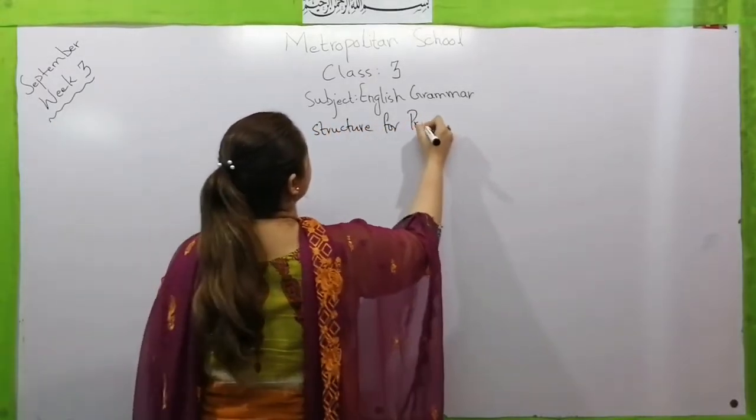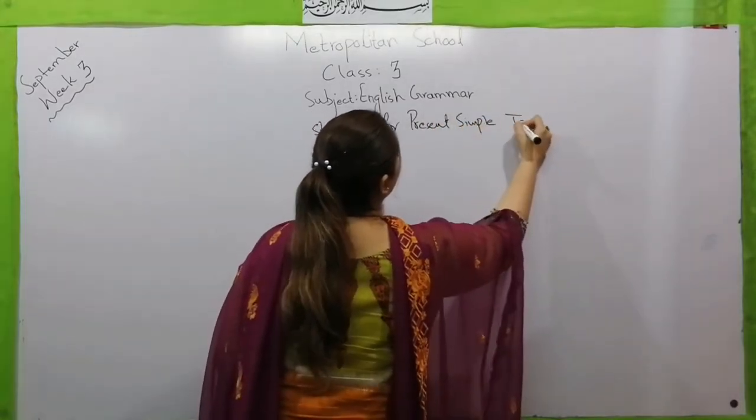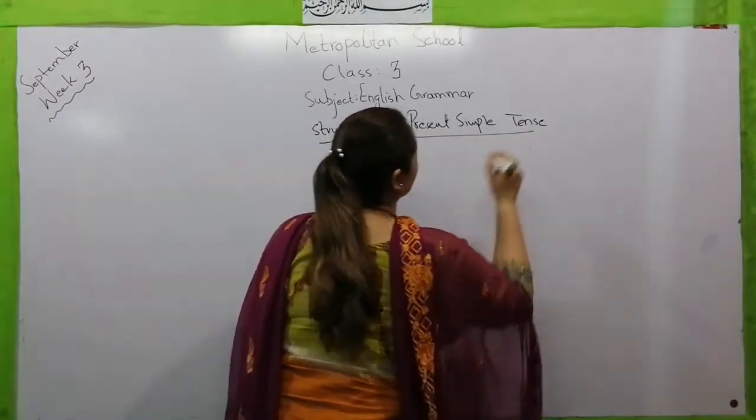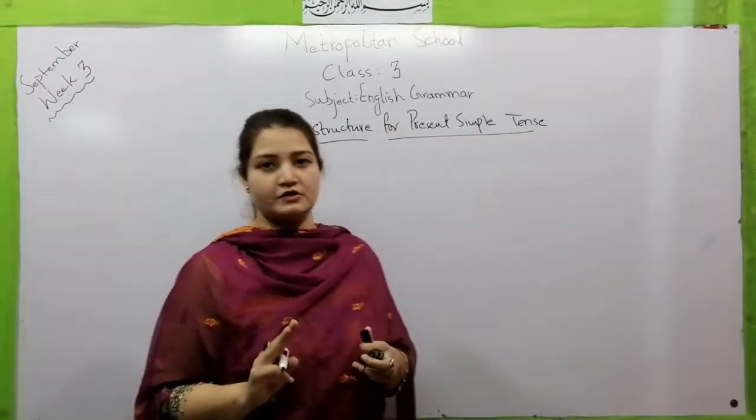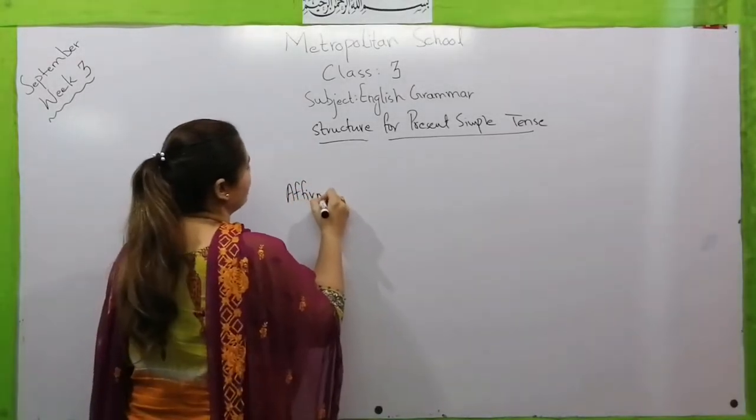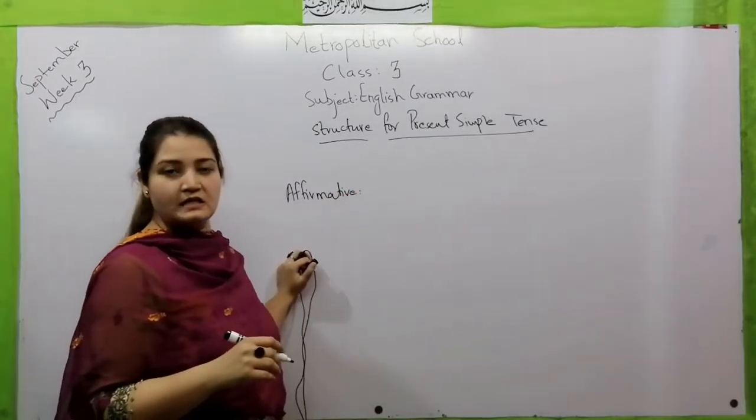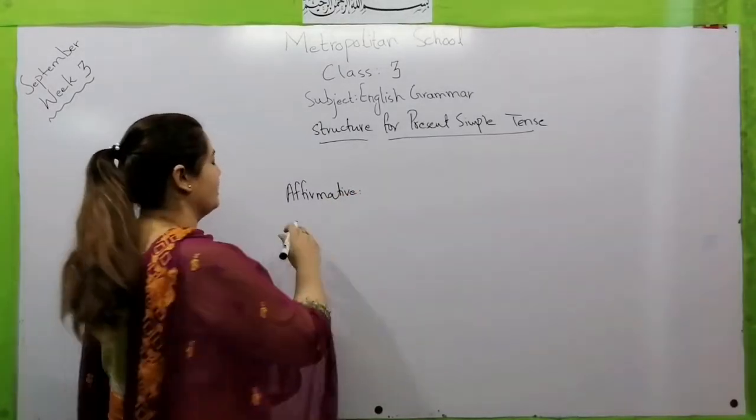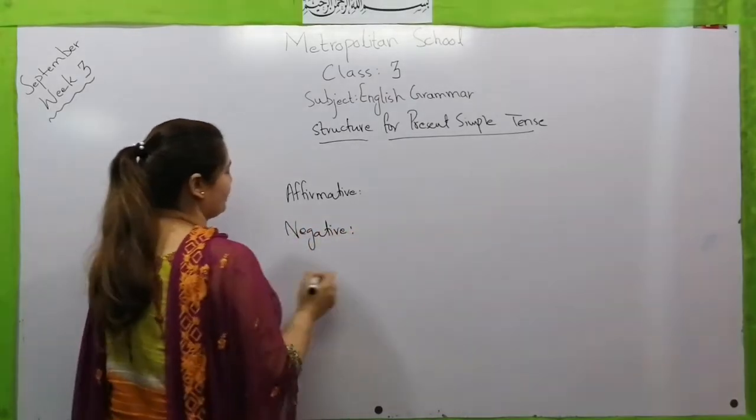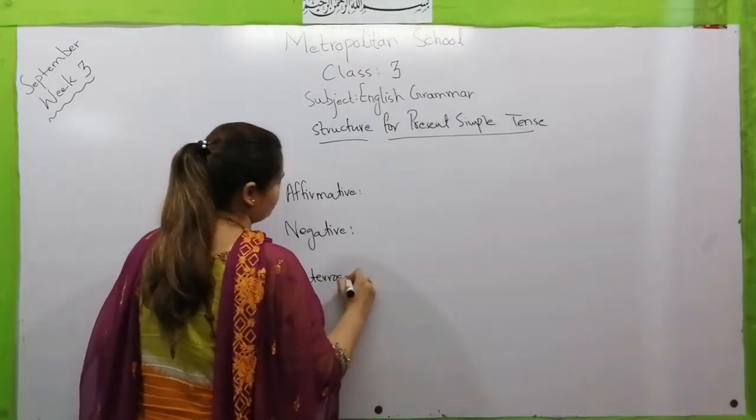Structure for present simple tense. Basically, we have three sentence categories. The first one is affirmative. Affirmative is a simple and positive sentence that is always positive. The next one is negative, and the last one is interrogative.